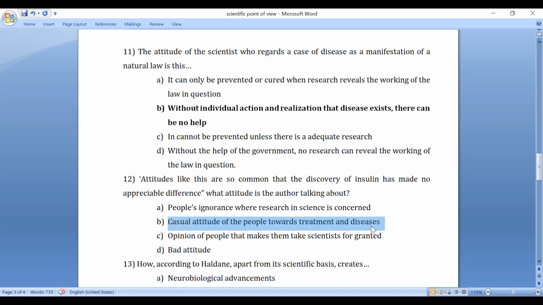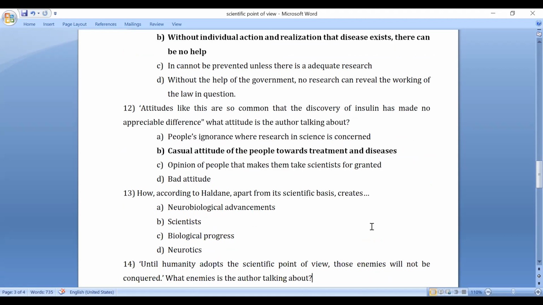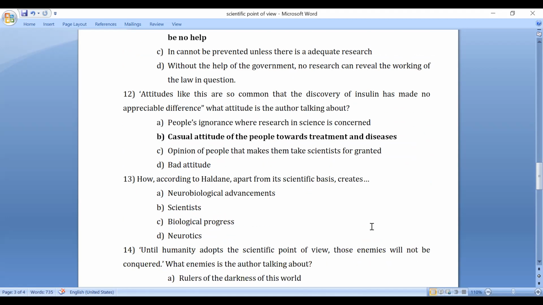The casual attitude towards treatment and disease has made this discovery less appreciable. How? According to Haldane, apart from its scientific basis, what does it create? Neurobiological advantages, scientist, biological process, or neurotics. They create neurotics.